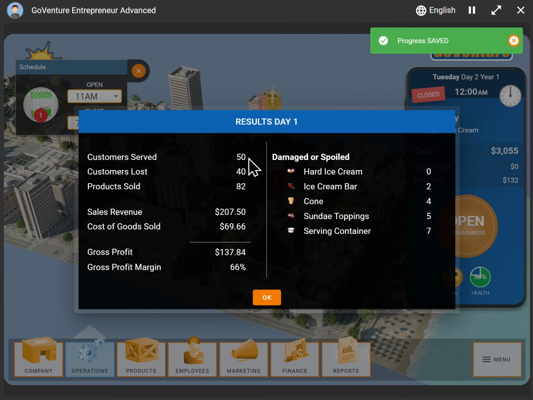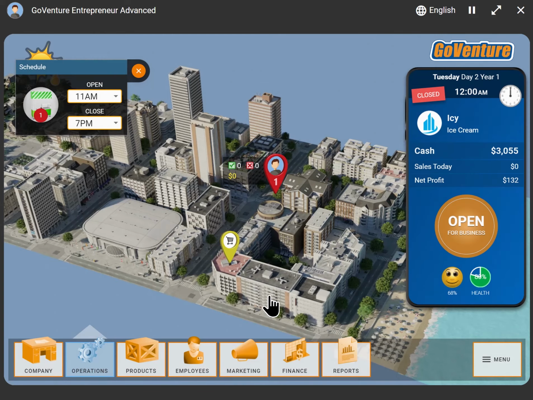So now at the end of the day, we can see how many customers we've served and lost, products sold, and sales revenue. Very similar to Lemonade Stand, we have the same information here, damaged and spoiled inventory items. And now the simulation resets to the next day. We can see Tuesday, day 2. And I can now play the simulation for as many days as my instructor allows me to play. And the instructor with the online version can control how many days you want students to play.